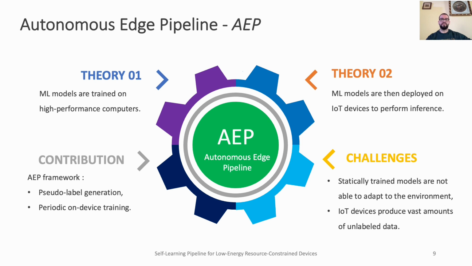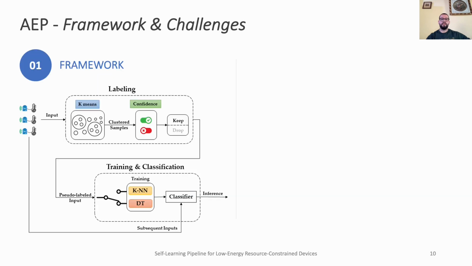AEP is a software system designed for resource-constrained devices, leveraging two complementary approaches: pseudo-label generation with a confidence measure and periodic on-device training. The AEP is an on-device iterative pipeline that alternates between clustering, training, and classification. The pipeline starts with the periodic k-means clustering of the input data, which yields pseudo-labels for each sample.